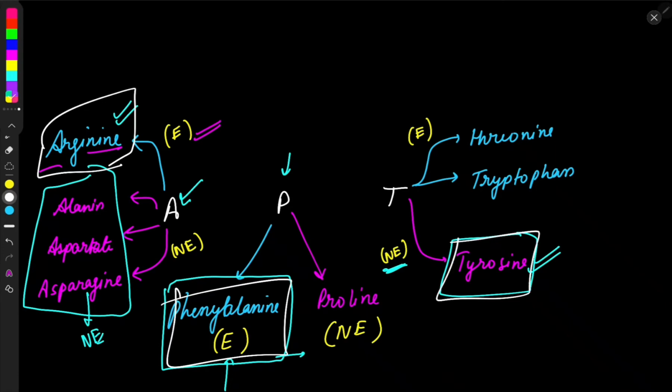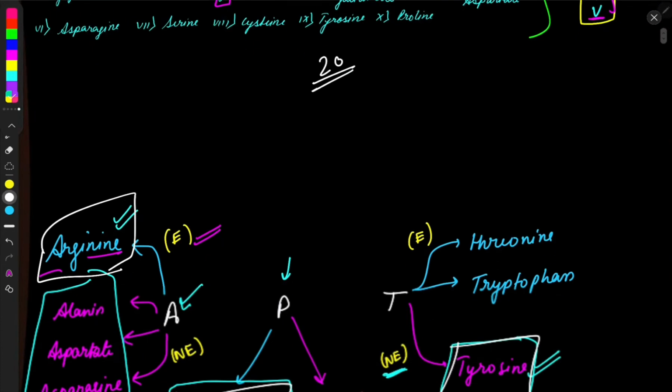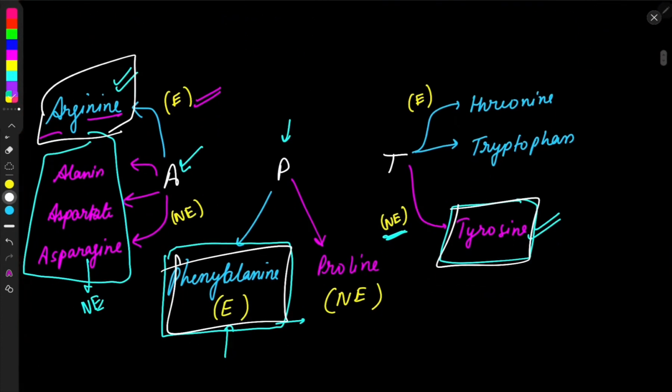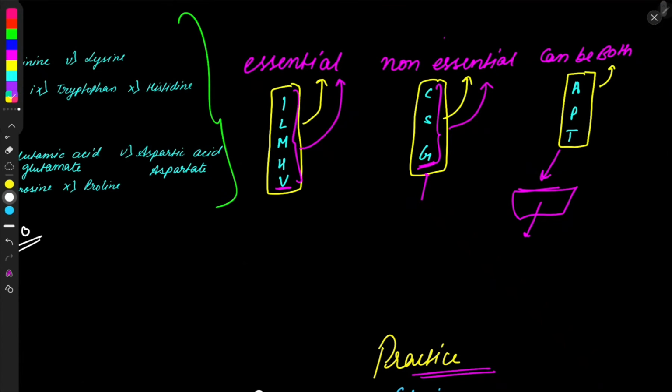If you remember these three compounds, then you will get a hold on these 20 compounds. So I guess memorizing these three compounds will be easy. In the case of A, only arginine is essential. In the case of P, only phenylalanine is essential. In the case of T, only tyrosine is non-essential, and the rest are essential. And the rest are I, L, M, H, V.